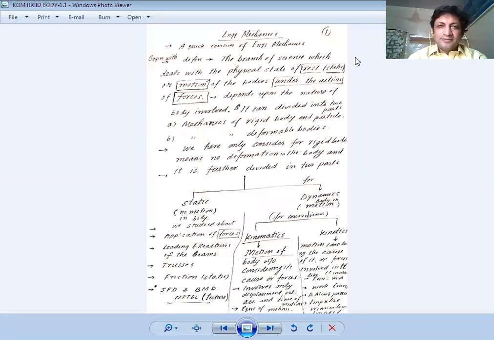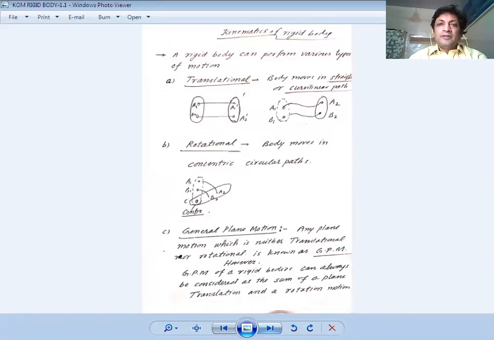Hello, my dear students. Now we will discuss the kinematics of rigid body. However, we have discussed the various topics of engineering mechanics in statics and dynamics. In kinetics, we have discussed topics like D'Alembert's principle, work energy, impact, etc. And also we have discussed the kinematics of particles. But now we will discuss kinematics of rigid body.